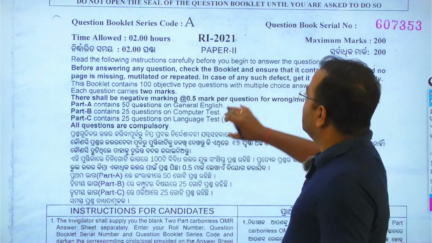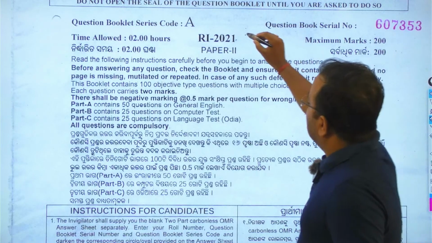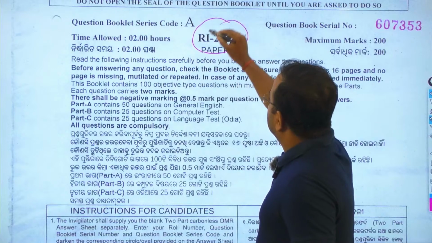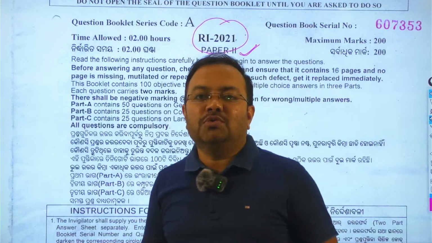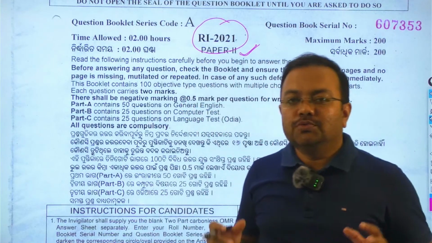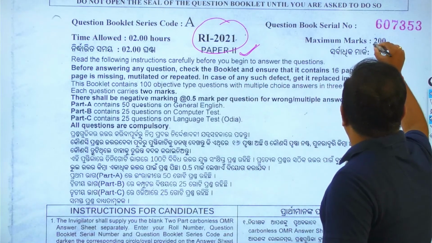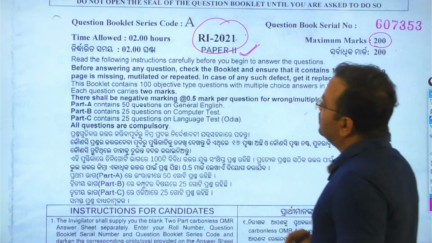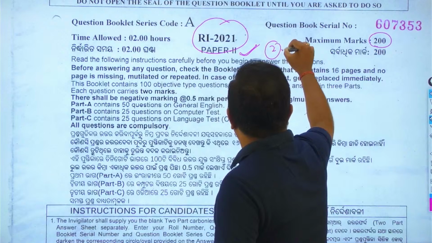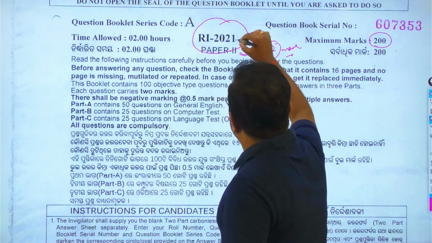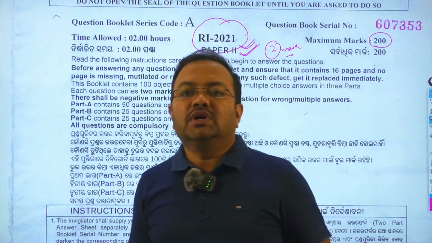So students, see here, these are the questions of RI Revenue Inspector 2021 paper 2. In paper 2, one part is the English section and another is the computer awareness section. Both sections consist of 50 plus 50, 100 marks. Total 200 marks, total 100 questions, and each question carries 2 marks. This is the exact previous year question paper asked in the Revenue Inspector 2021 examination.